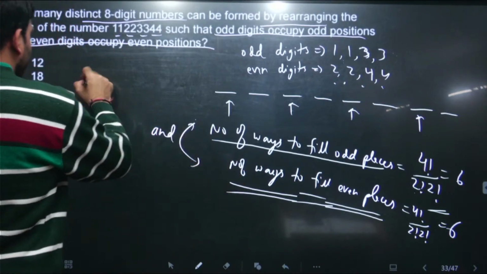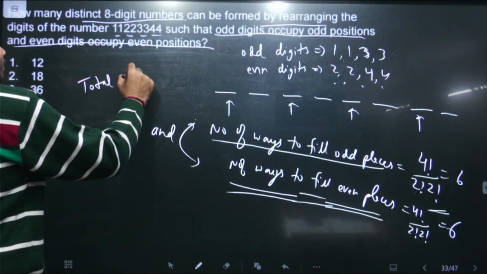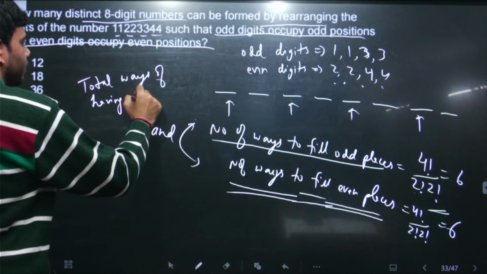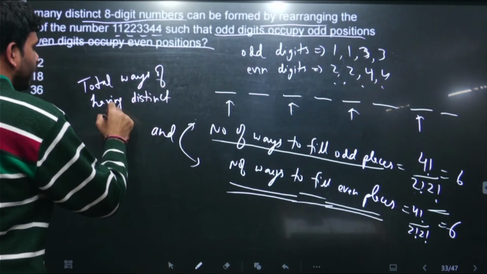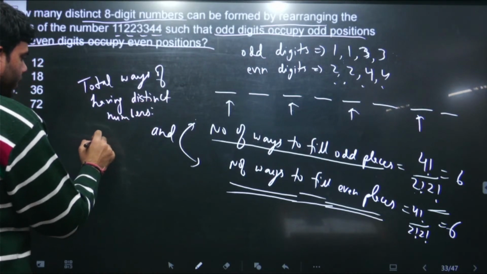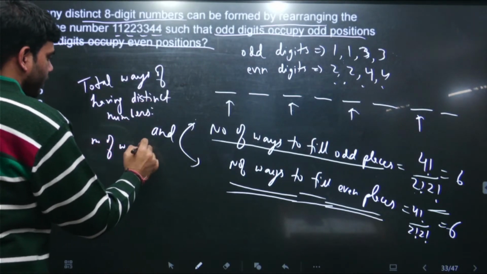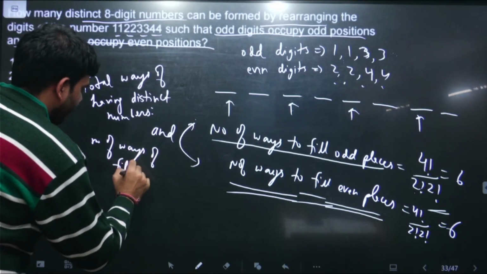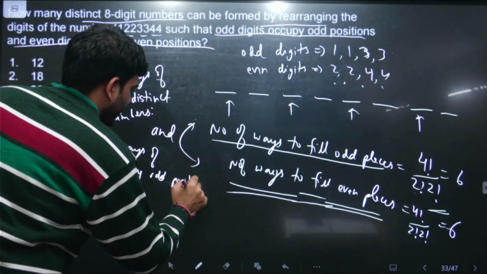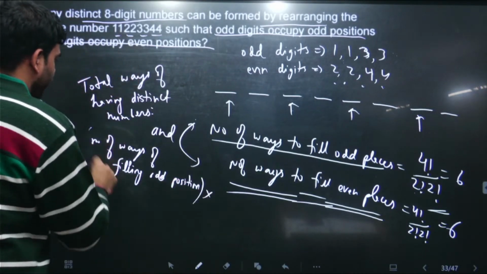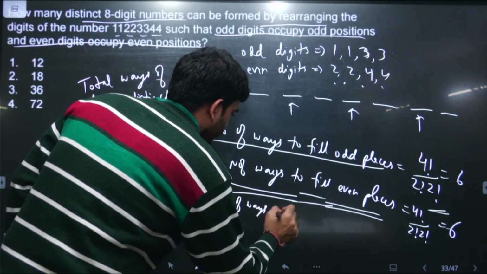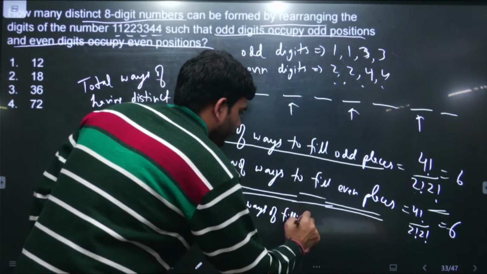It means the total ways of having distinct numbers is the number of ways of filling odd positions multiplied by the number of ways of filling even positions.